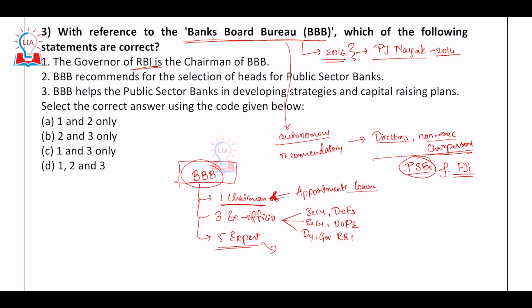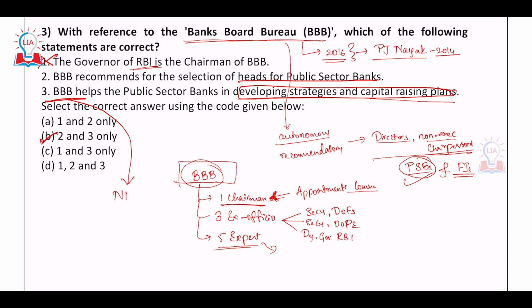So the first statement is absolutely wrong, so you can eliminate 1. The moment you eliminate 1, you get the answer already. So the answer is B. We'll look at the other two statements. BBB recommends the selection of heads of public sector banks. Absolutely, I just mentioned that. BBB helps the public sector banks in developing strategies and capital raising plans. This is one of its functions, in order to help the banks through the NPA crisis they were going through, and it also gives suggestions on how to raise capital.